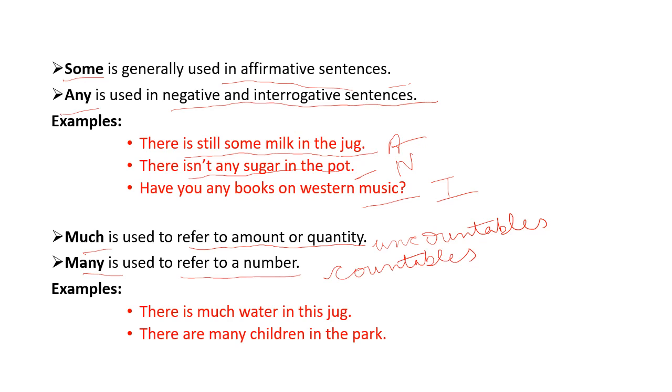There is much water. So what is water? It's a noun which is uncountable. You cannot count 1 water or 2 water, right? There are many children in the park. So children is a noun which you can count in number. There are 100 children, 1000 children, 10,000 children, whatever number it is, you can count in numbers. So we will use many, right?